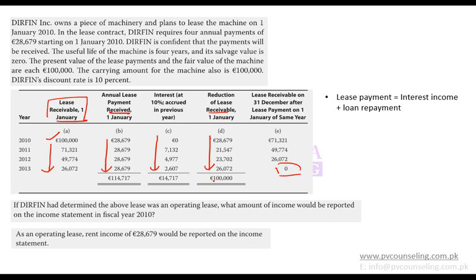Any problem? And if it is operating lease, lessee will record this as operating expense and lessor will record it as operating income.